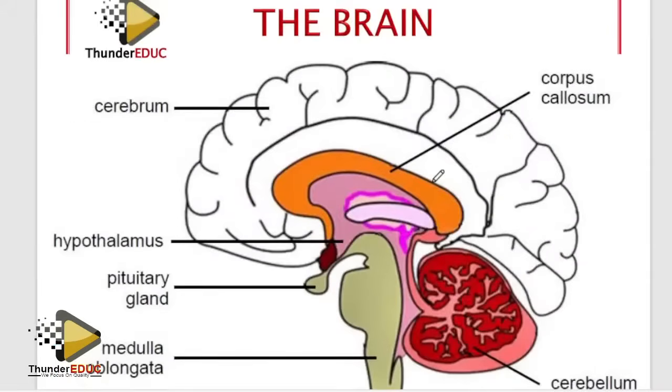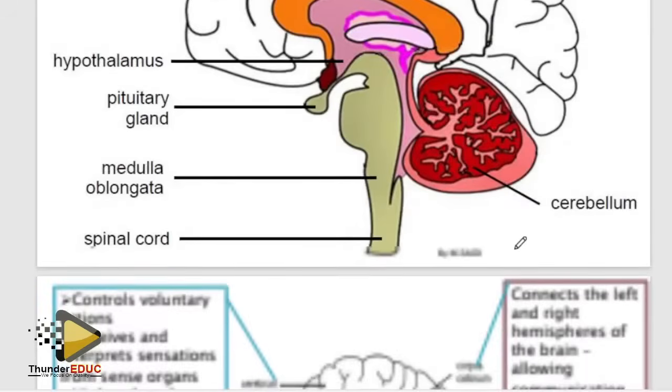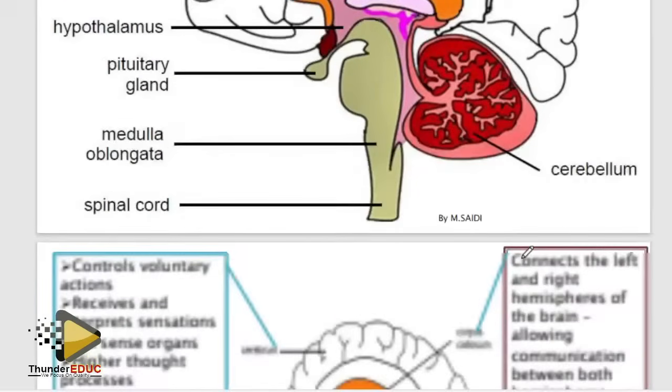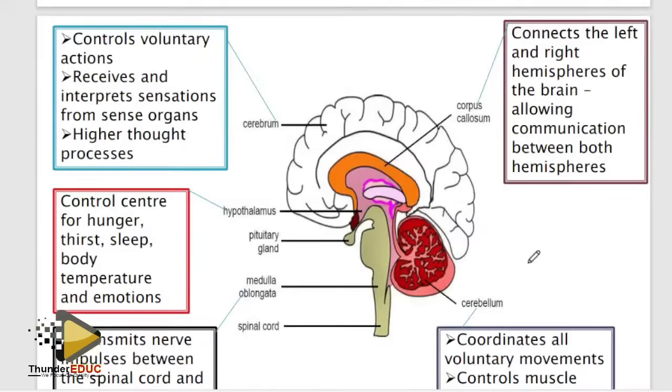Function of the brain, obviously. Everyone knows the brain, unless you don't have a brain. Everyone has a brain, so how can you not know something you have? Okay, function of the brain, simple. At least know two of each. Memory, reason, judgment, that is higher thought process. It's the biggest part of the brain. Which part connects the left and the right hemisphere?